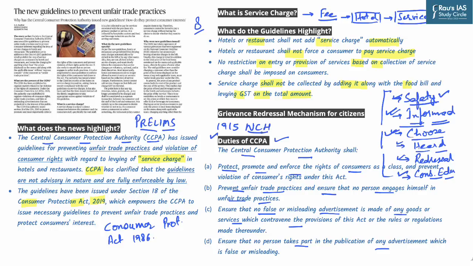As far as this helpline is concerned, there is a mobile app as well which you can use for lodging your complaint, and this can be done through the e-Daakhil portal. The consumer may also submit a complaint to the district magistrate or district collector of the concerned district for investigation and subsequent proceedings by the CCPA. So these are the important aspects of CCPA that you must keep in mind.